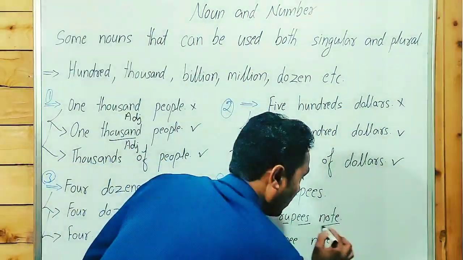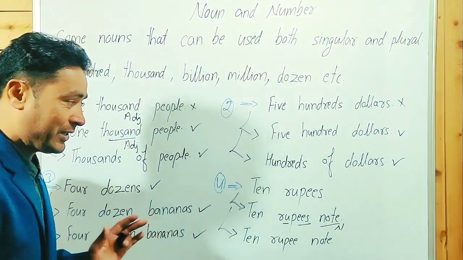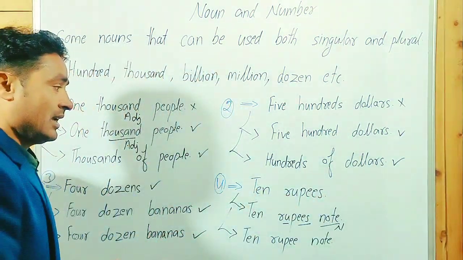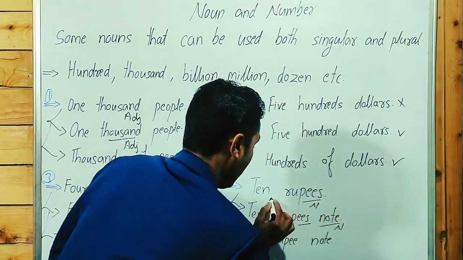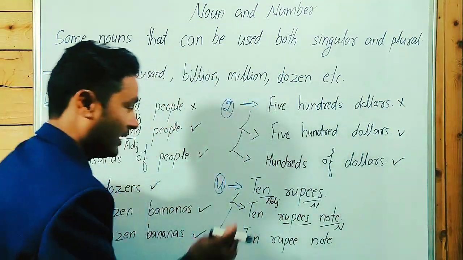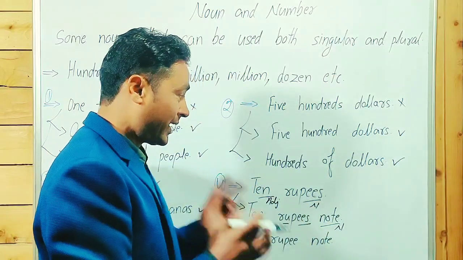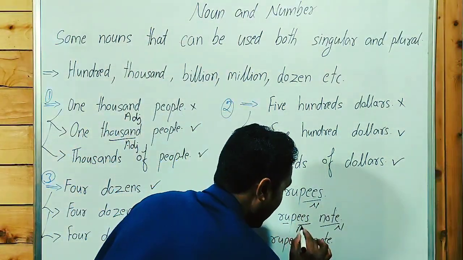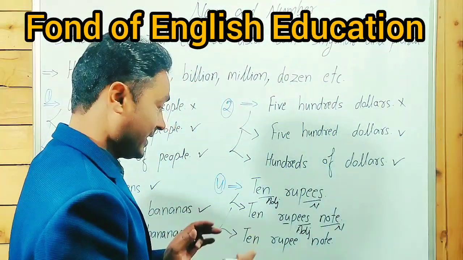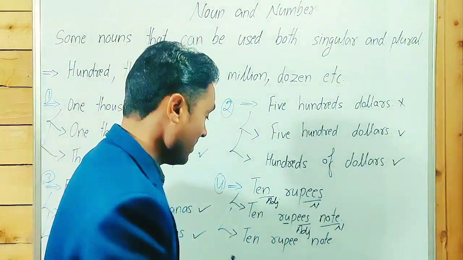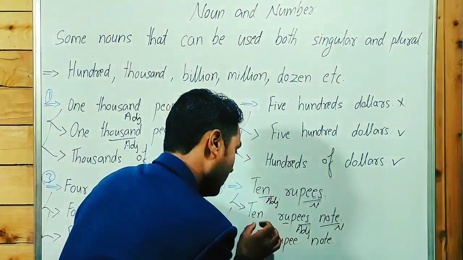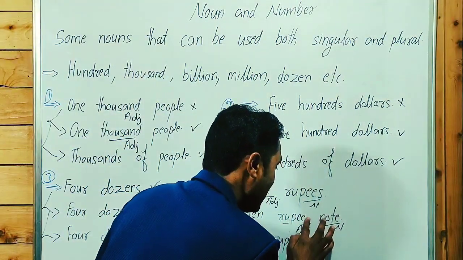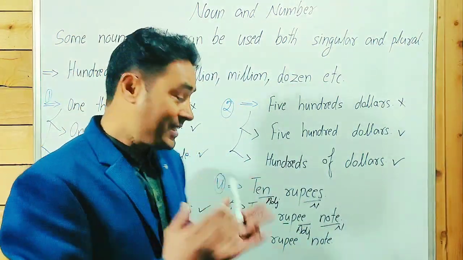Guys, a point to be noted here: we can't use 10 rupees without a noun. We can say here a noun behaving as a noun. 10 is an adjective, rupees is a noun. We can say 10 rupees. But in 10 rupees note, rupees is a noun behaving as an adjective, and 10 is a numeral adjective. 10 rupees note is incorrect. We have to say 10 rupee note. Now it's a correct phrase.